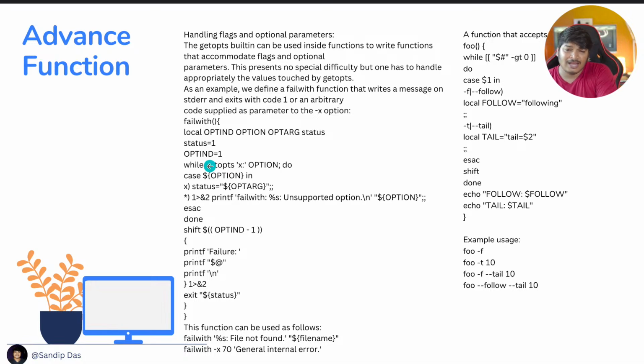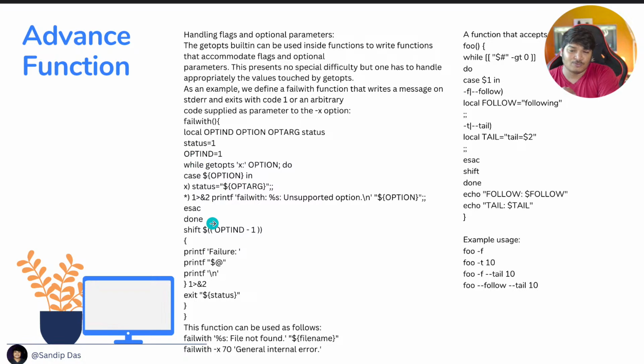Now, this comes to handling flags and optional parameters. The getopts built-in can be used with these flags; operations can be written as functions to accommodate flags and optional parameters. This presents no special difficulty, but one has to handle appropriately the values touched by getopts. As an example, you can see how I'm getting the options.